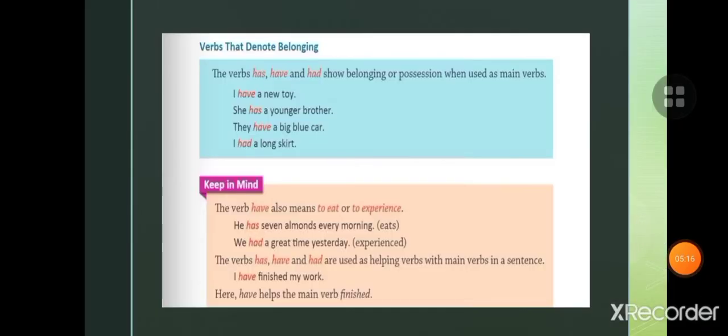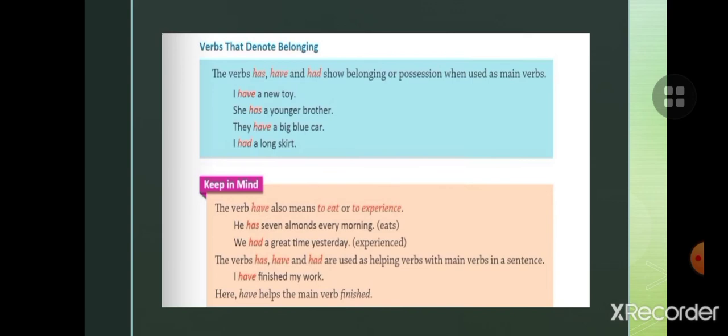Next is verbs that denote belonging. The verbs has, have, and had show belonging or possession when used as a main verb. I have a new toy. She has a younger brother. They have a big blue car.